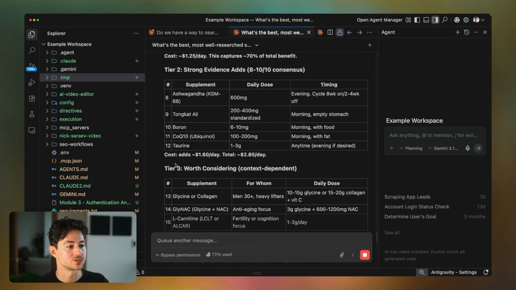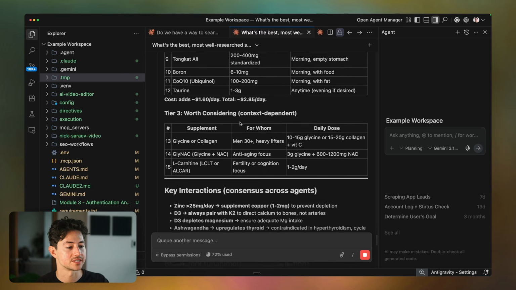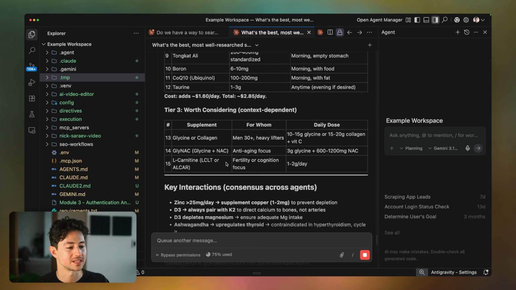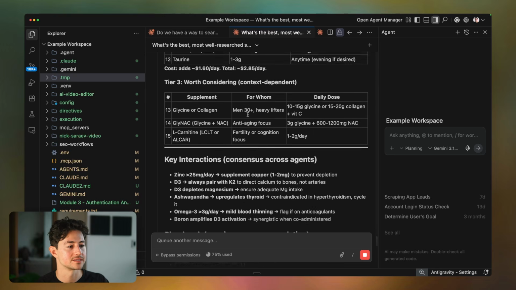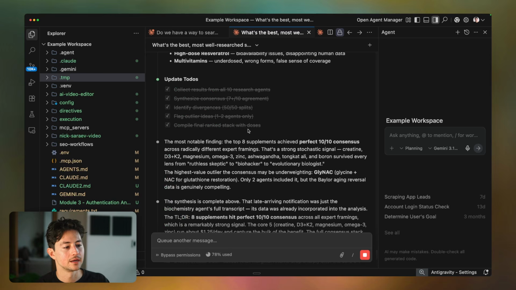And so the way that we're going to make a decision is based off non-negotiables here, strong evidence adds, and then worth considering. These are going to be things that maybe I do, whether or not it makes sense. So, in my case, I'm taking NAC. I'll probably end up taking this Glyc-NAC thing. Okay, so pretty interesting. And this is obviously for health purposes, but you guys can apply this to anything. Do this for product ideation.